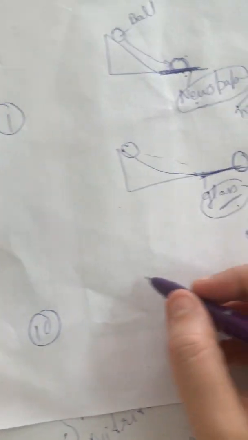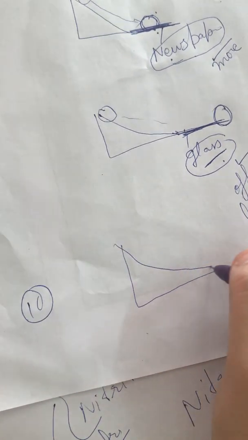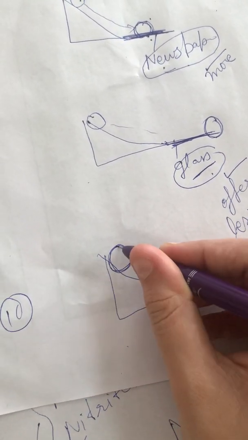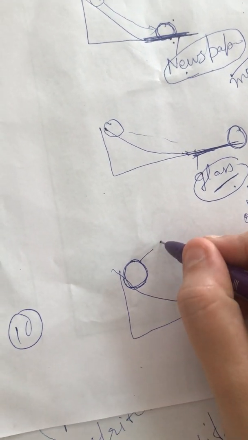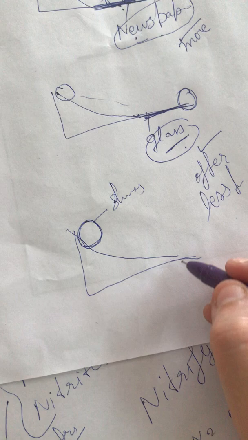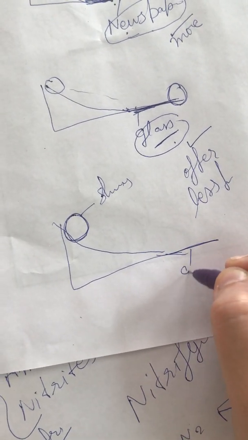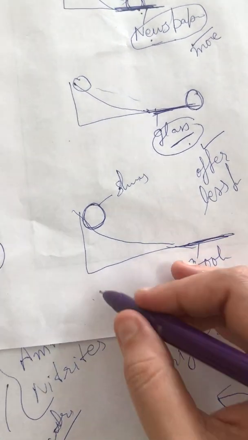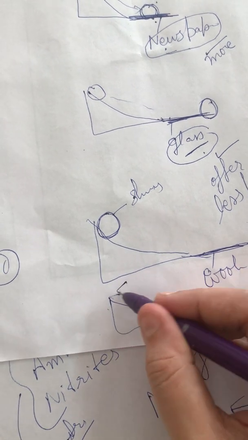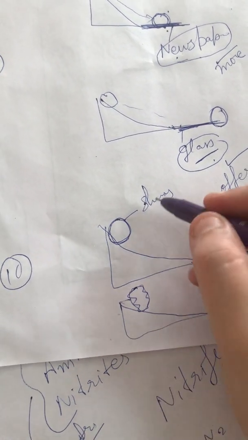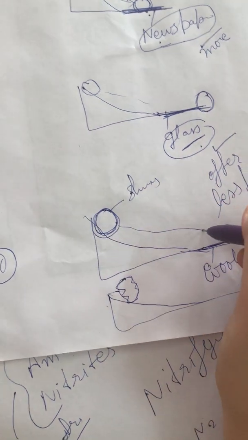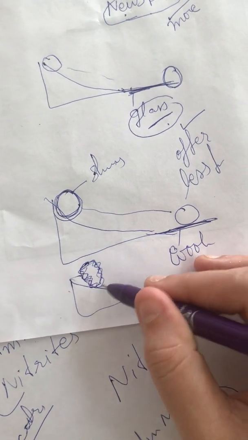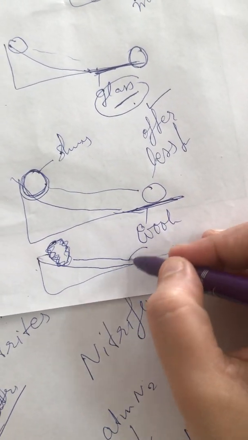Second point, if I have two balls, firstly a ball made up of very smooth material, a very shiny or smooth ball, here on a wooden box, and the second ball has a zigzag, irregular shape. So this smoother ball will cover more distance as compared to this irregular ball. This will cover less distance.